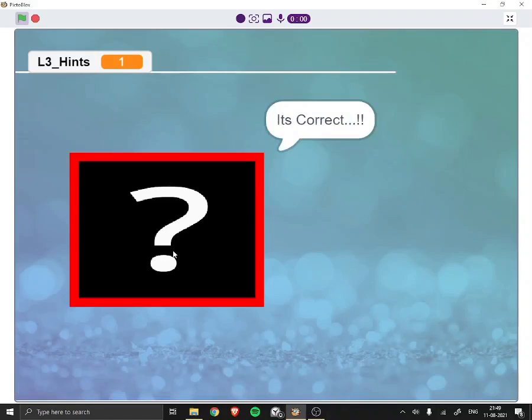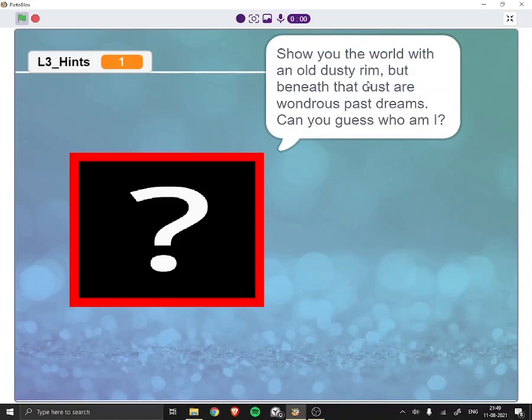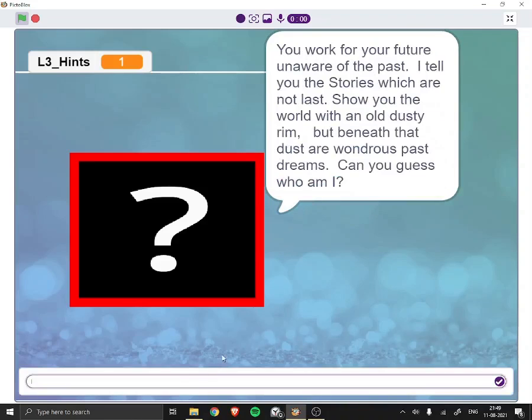It's correct. You work for your future unaware of the past. I tell you the stories which are not last. Show you the world with an old dusty rim, but beneath that dust are wondrous past dreams. Can you guess who am I?